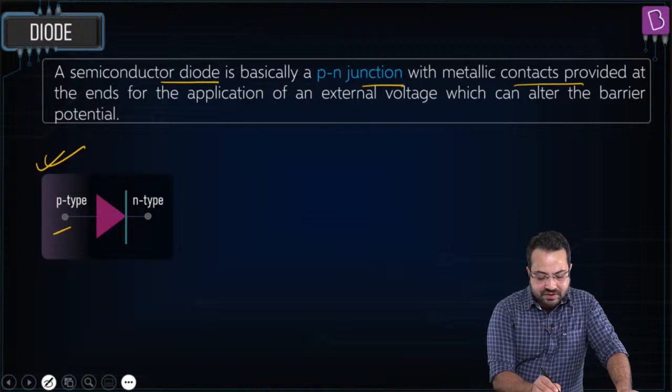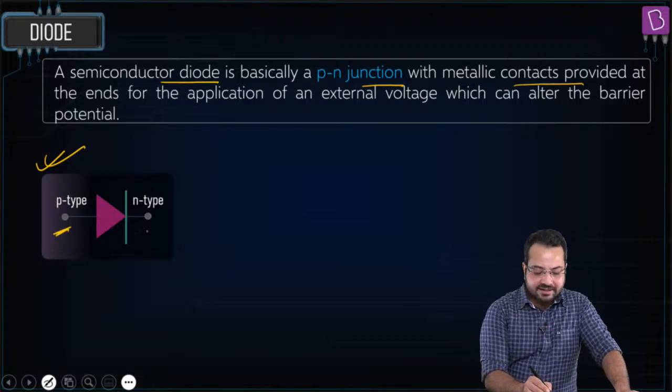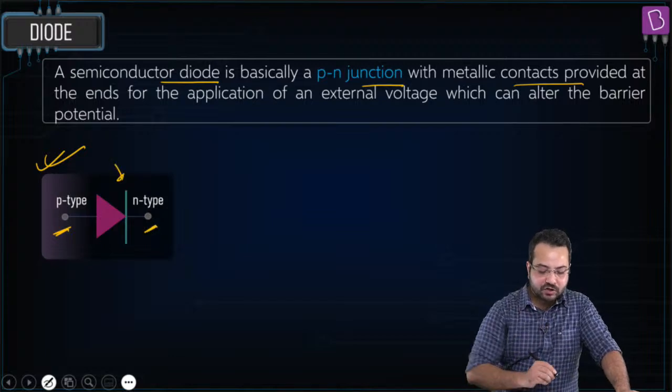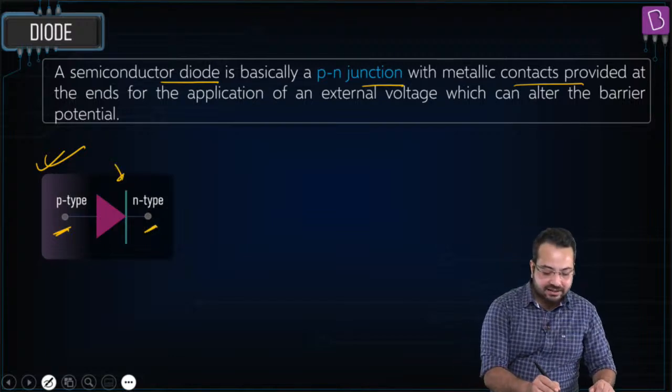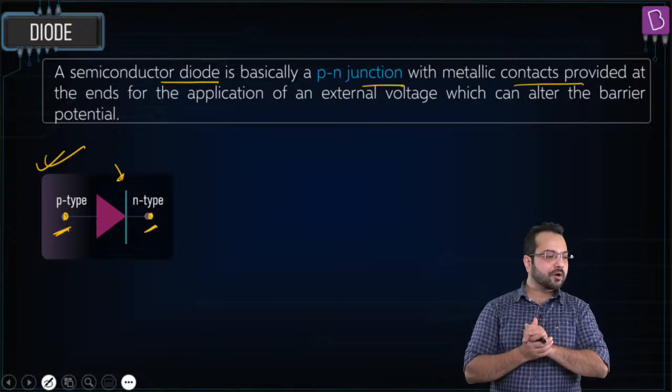So notice this side. The side on which you have the triangle is the P side, and the side over which you have this bar is called the N side. So this is the symbol, and these are the two terminals. We can connect it to the two terminals of anything, whatever we want.